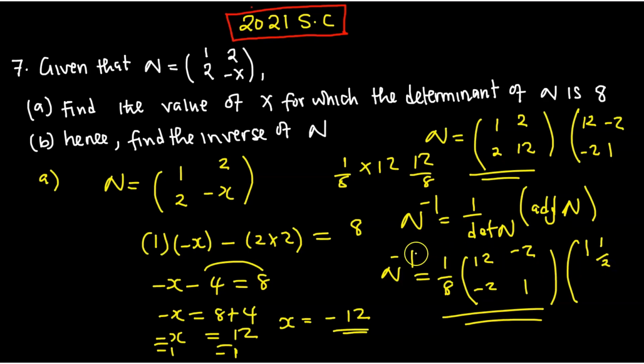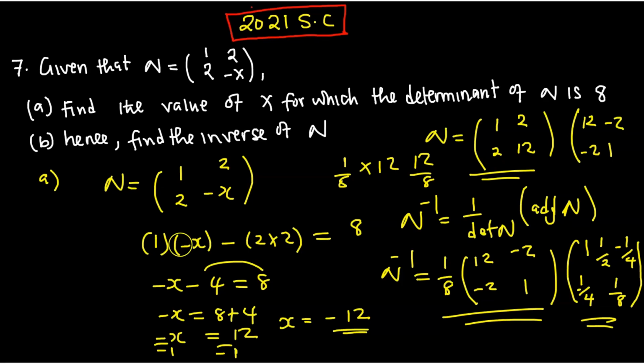Okay? Then what about this part down here? It is the same as negative 2 over 8, which is just the same as negative 1 over 4. Then this position will be 1 over 8. Then the other position will also be negative 1 over 4. So the whole of this is the inverse of the matrix.